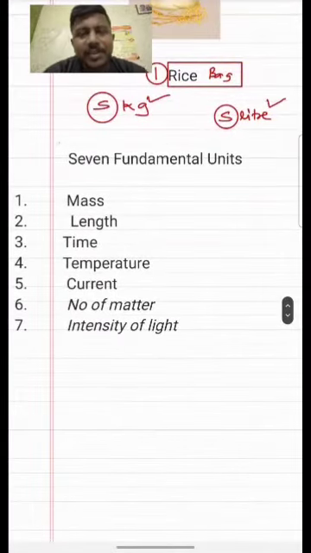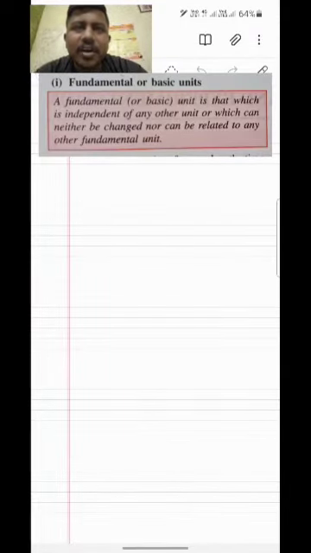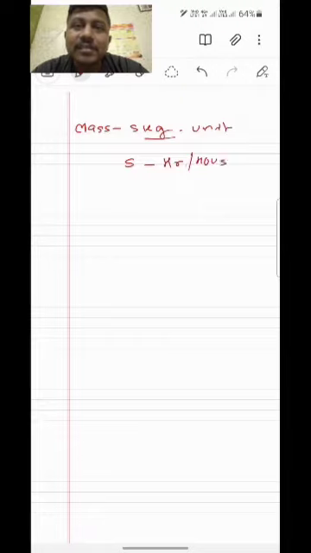Let's talk about the fundamental or basic units. A fundamental or basic unit is one which is independent of any other unit, or which can neither be changed nor be related to any other fundamental unit. Example, the units of mass. Suppose 5 kg of potatoes are there, and kg is the unit. Can I change this word kg in any other way? Can I say that instead of 5 kg of potato, 5 hours of potatoes are there? No, it will be inappropriate. It means where the units cannot be changed in any other way, these are called fundamental units.